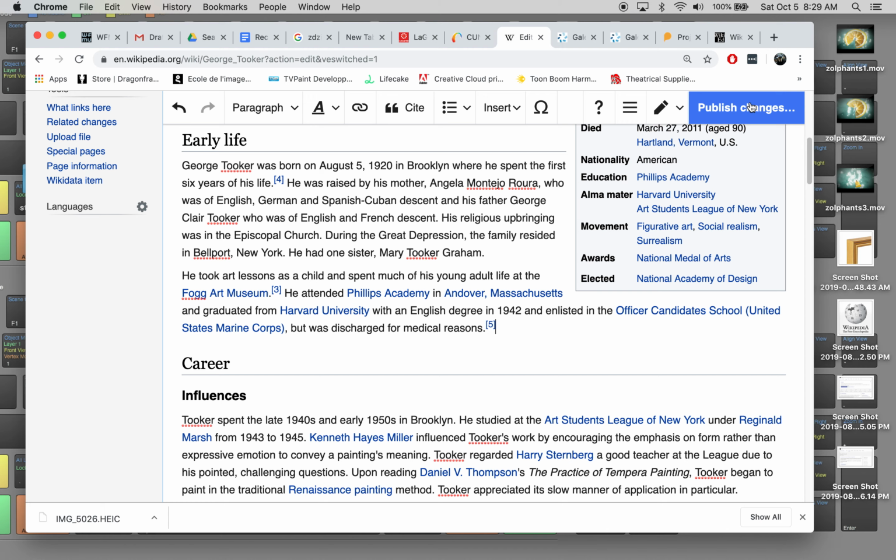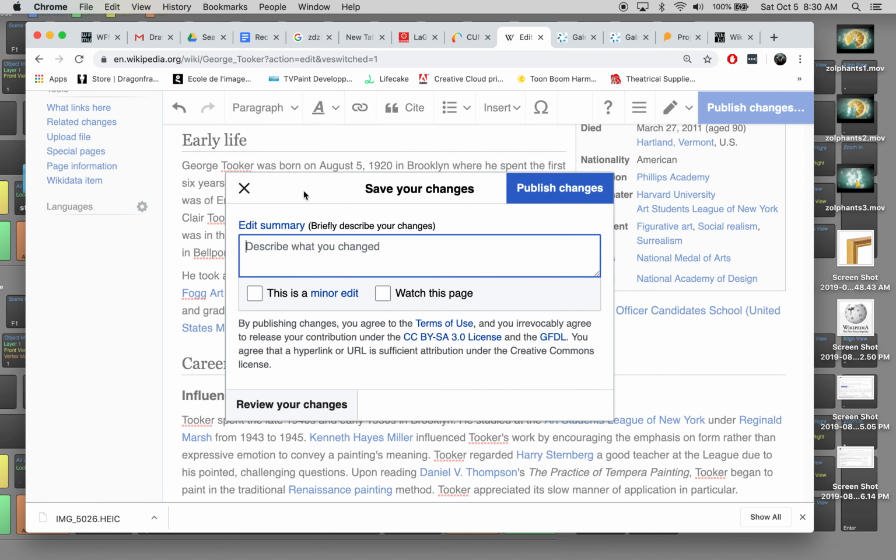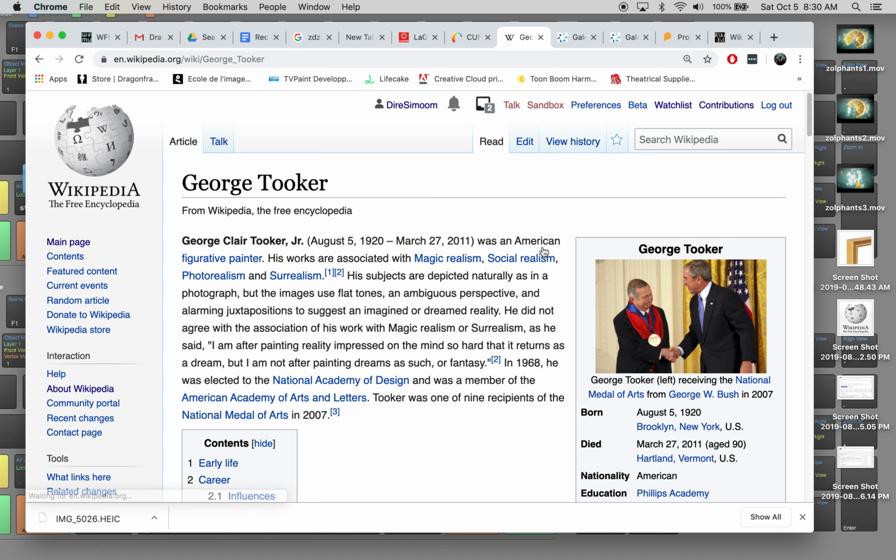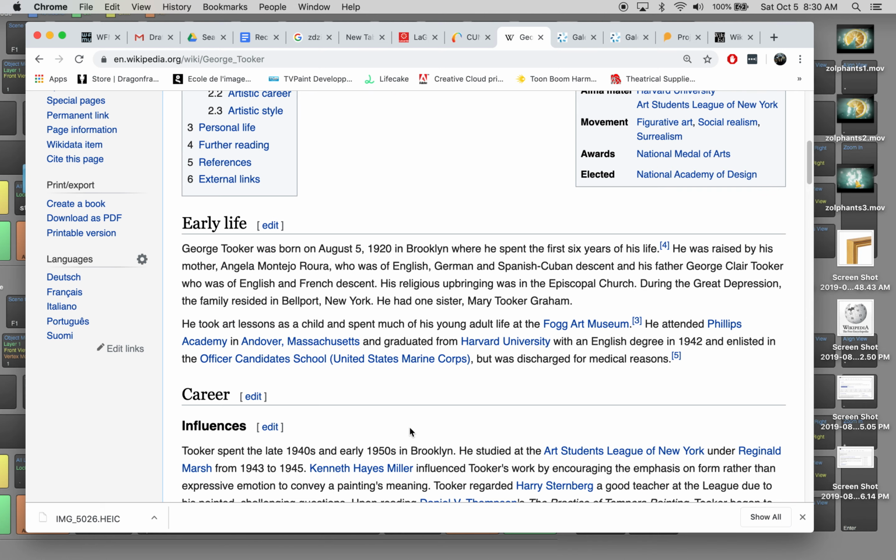So, and I'll publish changes. Describe what you changed. Added citation to the artist where Tooker was born. And I'm going to click this as a minor edit. Okay. And this is your edit was published. Finished. Then go back later in the day or the next week and see if anyone changed this or removed it. It's a minor edit. It might fall under the radar of most editors. So that's it for this assignment.